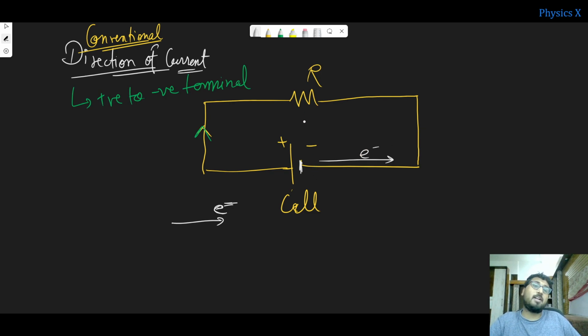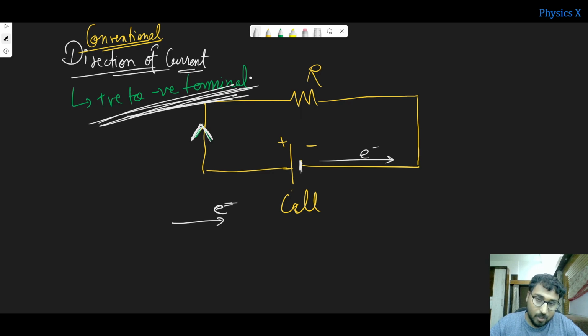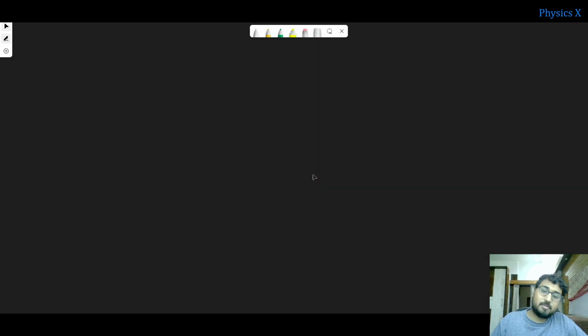But since earlier times we have assumed that the conventional direction of current is positive to negative. Although we know that electrons are moving from negative to positive, we consider the direction of current as positive to negative terminal only. This will be the direction of current, right? So this is all about your current.